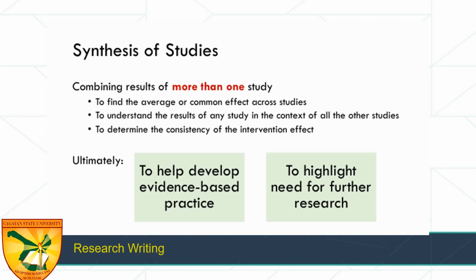We usually do synthesis of studies. We've heard this under our lesson on review of related literature. So this is when you synthesize the studies, you combine results of more than one study. So this is to find average or common effect across studies. What is it that they saw commonly?